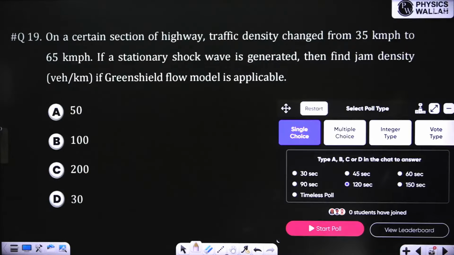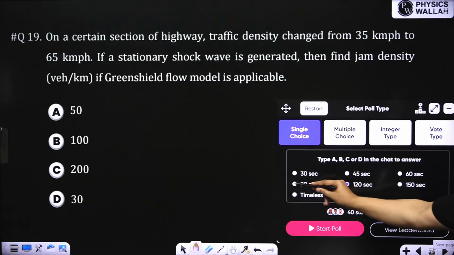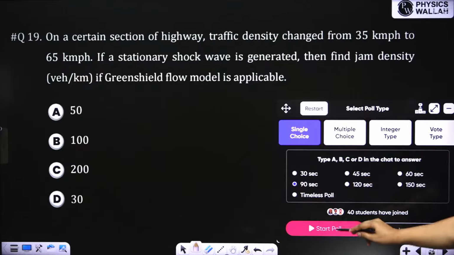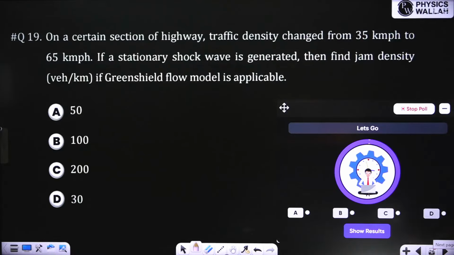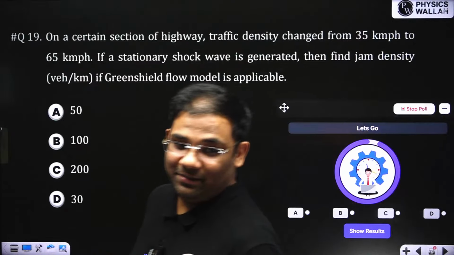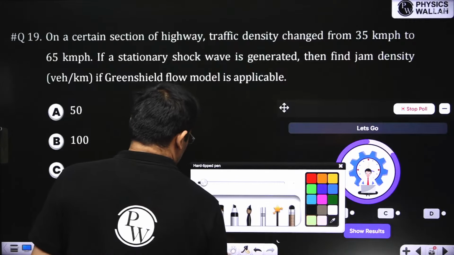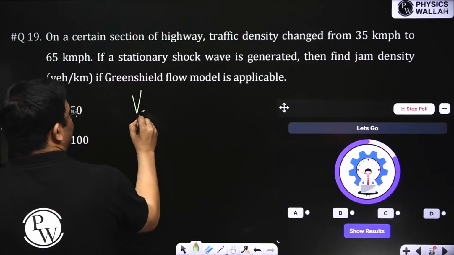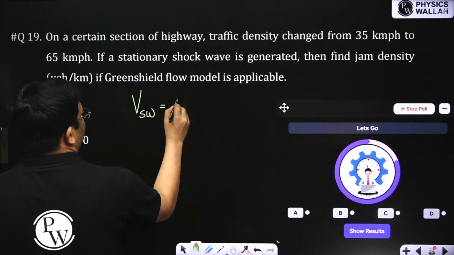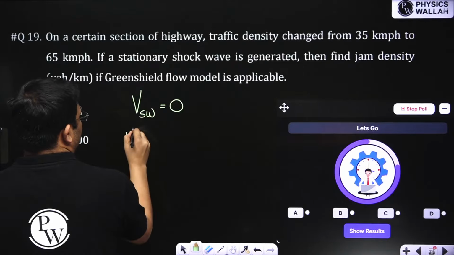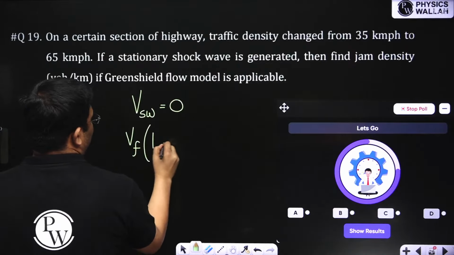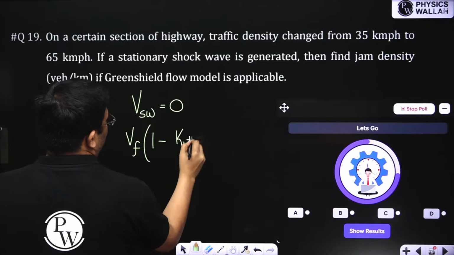Next question, and your time starts now. 90 seconds. Very easy question. If a stationary shock wave is generated, find the jam density. Very easy question. Stationary shock wave, yesterday I discussed. Stationary shock wave means the speed of shock wave is 0. And the equation of speed of shock wave I have explained yesterday. This is one equation.